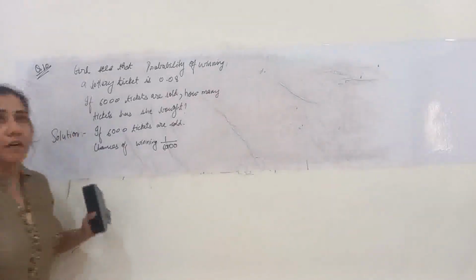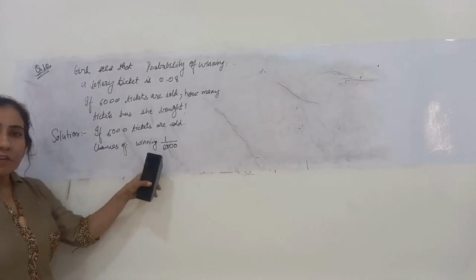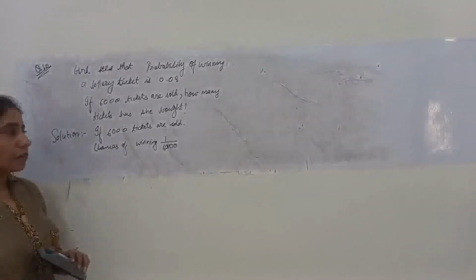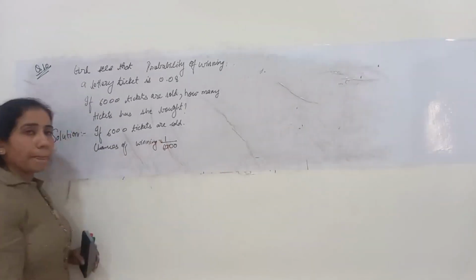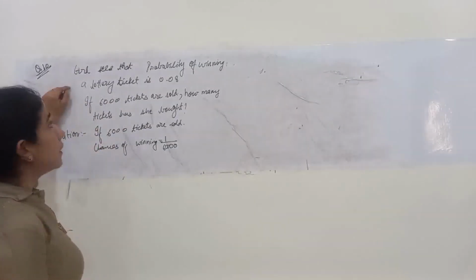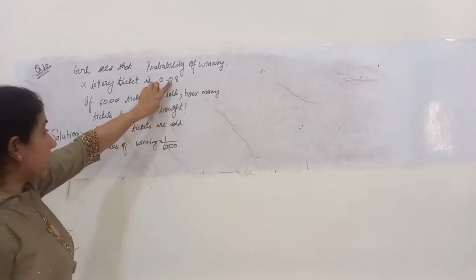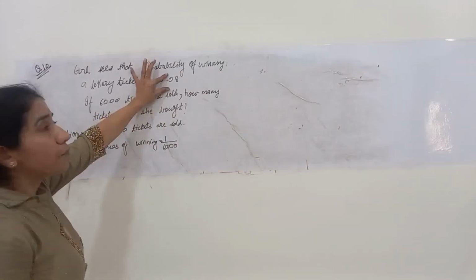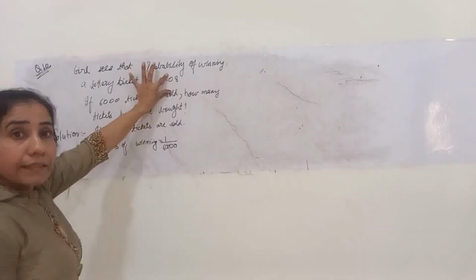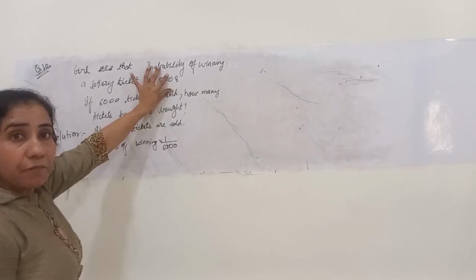If the girl has purchased one ticket, then her chance of winning is 1 upon 6,000. Now it is saying that the chance of winning for the girl is 0.08. Then it is being asked how many tickets the girl must have purchased.